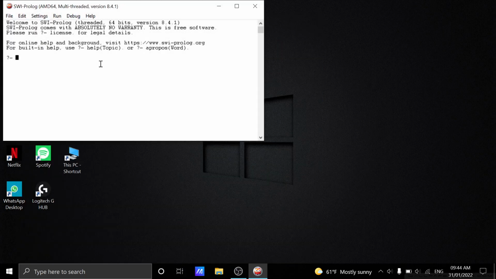Okay, to write a basic program, first we use the right syntax, and then within brackets we type in hello world. To end the line we use a dot and then press enter.